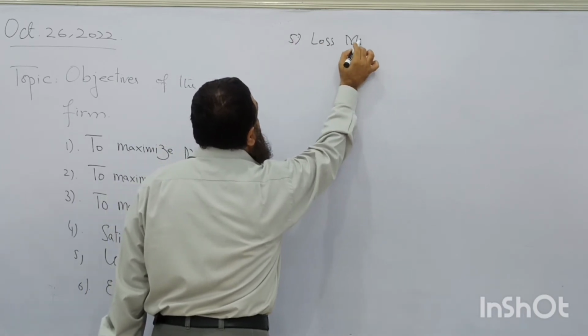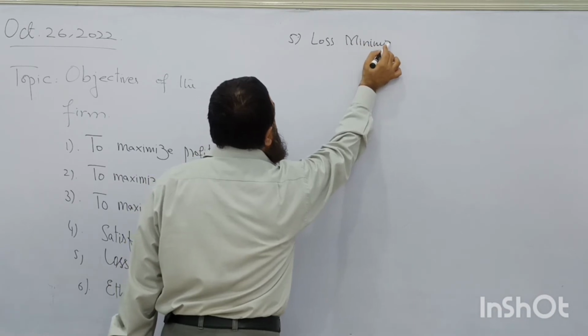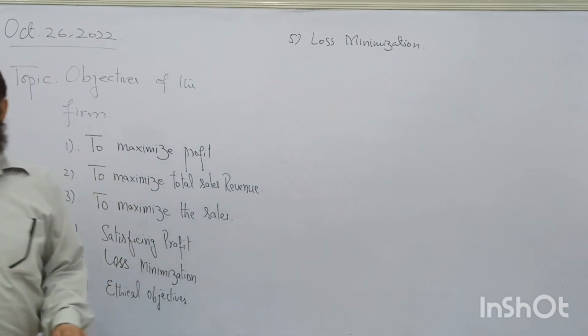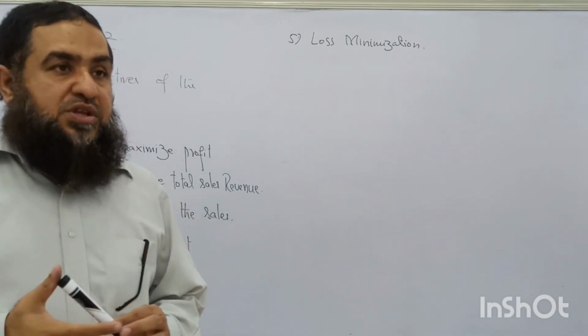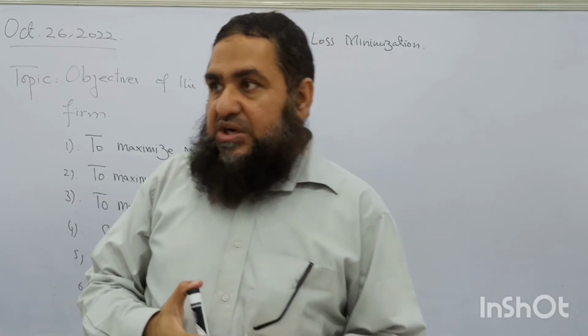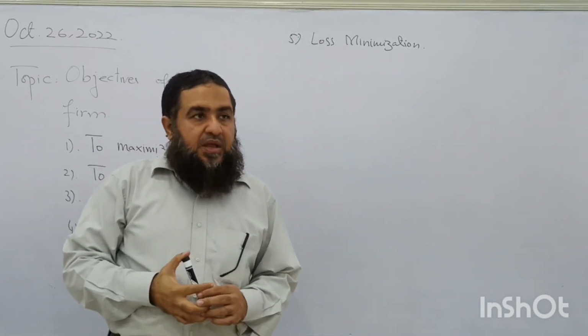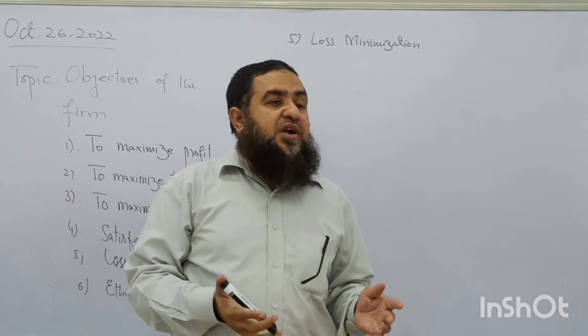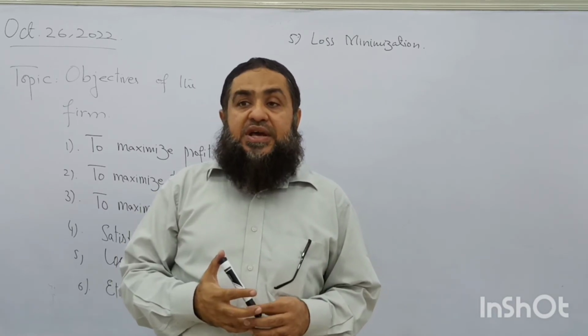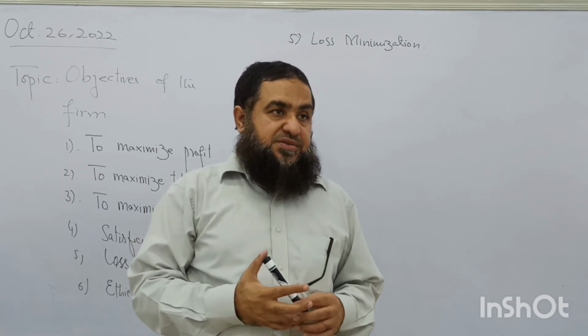Loss minimization. Do you have the knowledge about the shutdown point of the firm? Where is the shutdown point of the firm? When the price of the product is too low that it does not cover the average variable cost.